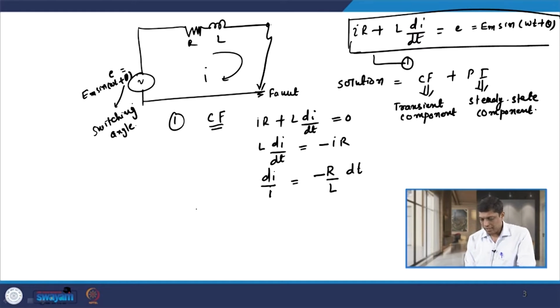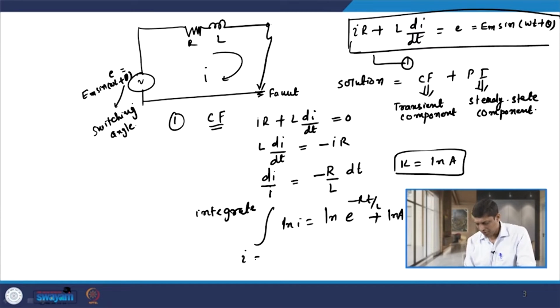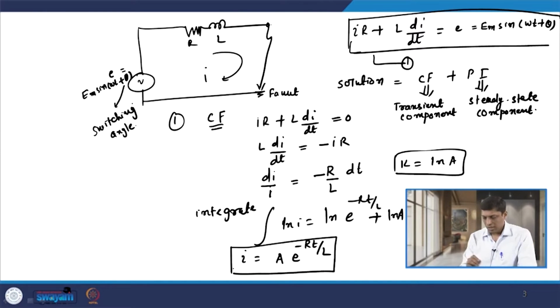If I integrate both sides, then ln I equals minus RT by L plus ln A, where ln A is some constant k. Solving this, we have I equal to some constant A into e raised to minus RT by L. This is the solution of the first part, the complementary function.